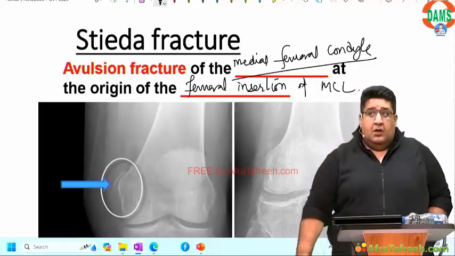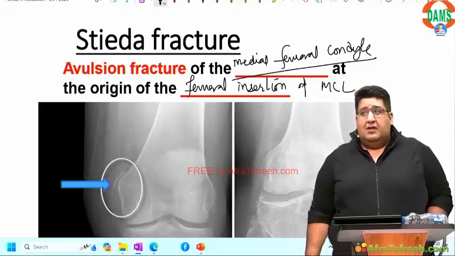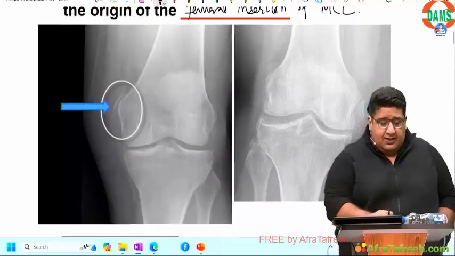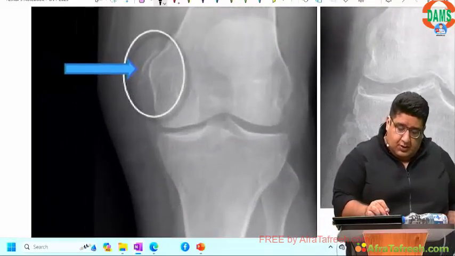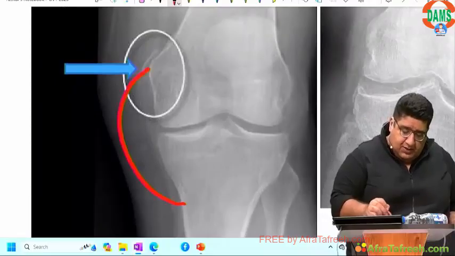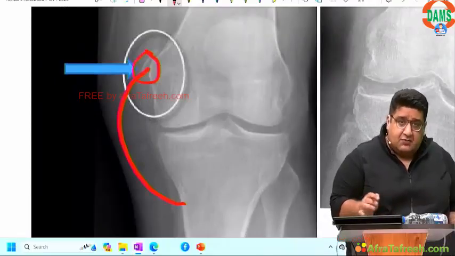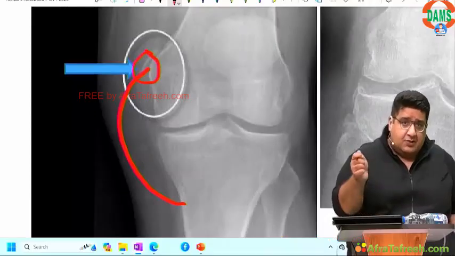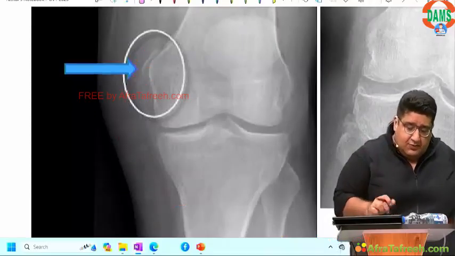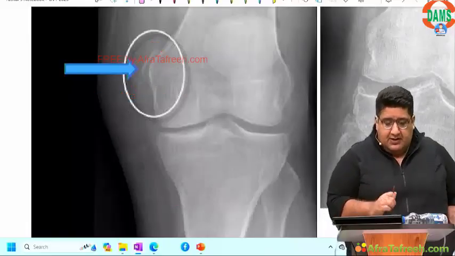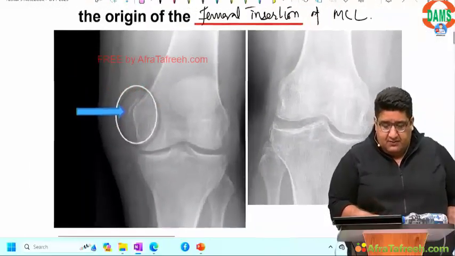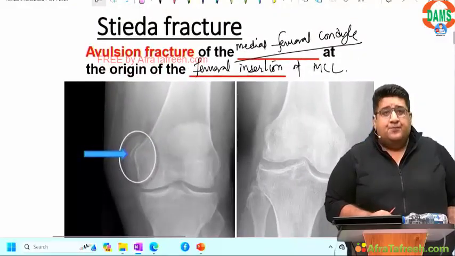Arpit, my brother, there are two collateral ligaments, medial collateral and lateral collateral. The medial collateral has a tibial insertion and a femoral insertion. If the femoral insertion, which I have marked in a red circle, gets avulsed from there, then you will see some bone irregularity. That is what is called Stieda fracture. Arpit Srivastav, is this clear?